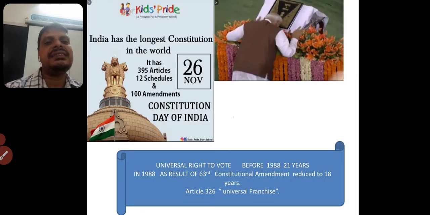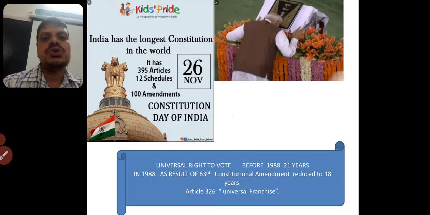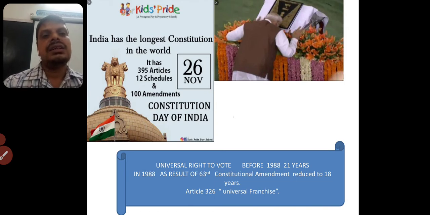According to what are the elections held in our country? We have a written constitution, which is known as the largest written constitution in the world.